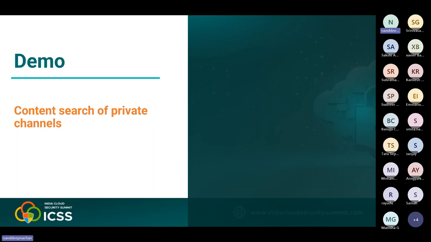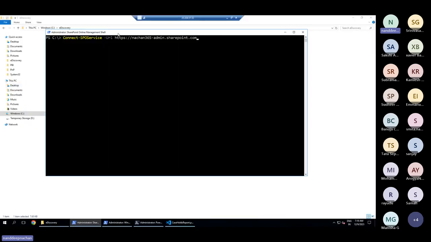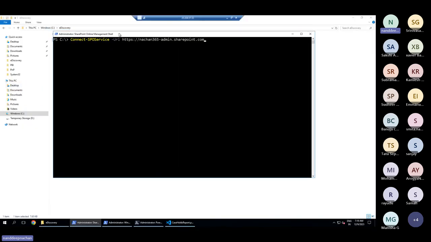Okay, so the first prerequisite here is that you need to install the SharePoint Online Management Shell and connect to SharePoint Online. So let me just go to my development environment and show it to you. What I did as an exercise for this is we connected to SharePoint Online. So this is the command through which you should be able to connect to SharePoint Online. I had already connected to save time, because it just shows the pop-up and goes ahead and connects.